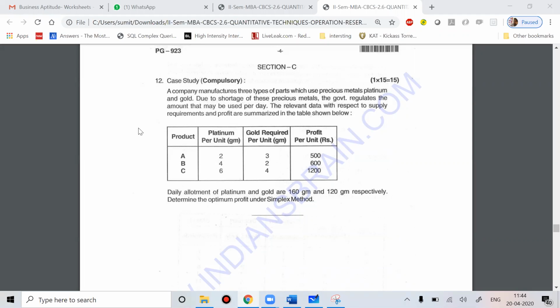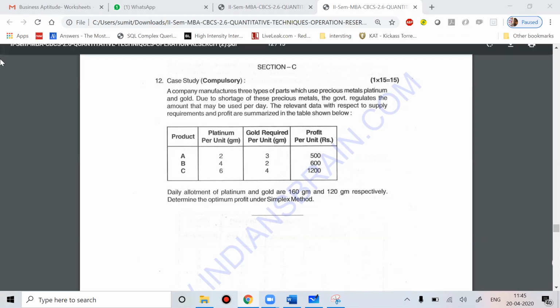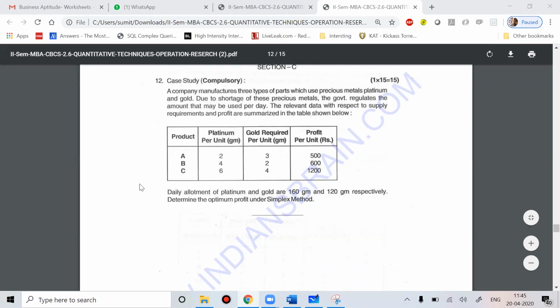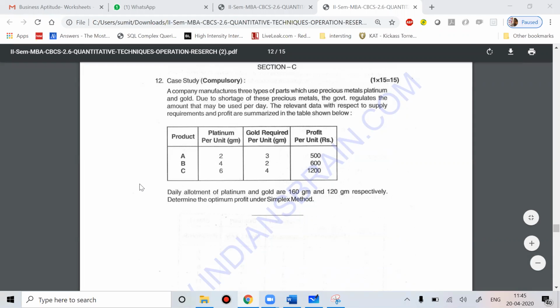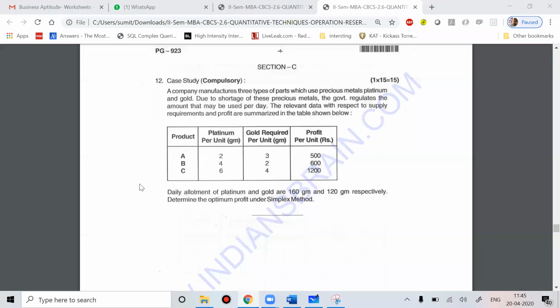Maybe each product is an alloy of gold and platinum, and that data is given to you in the table. For product A, how much platinum and gold you require in grams, that data is given to you. Due to the shortage of these precious metals, the government regulates the amount they can use per day, because these are precious metals.